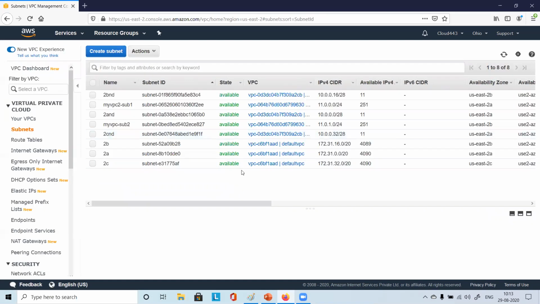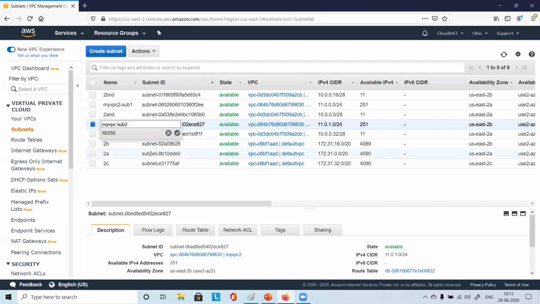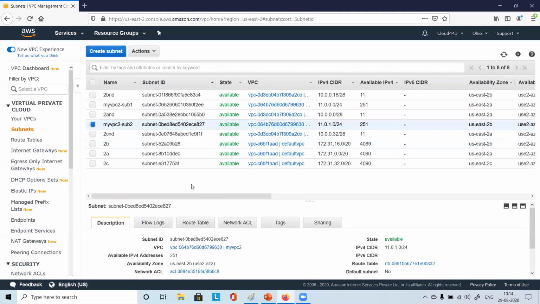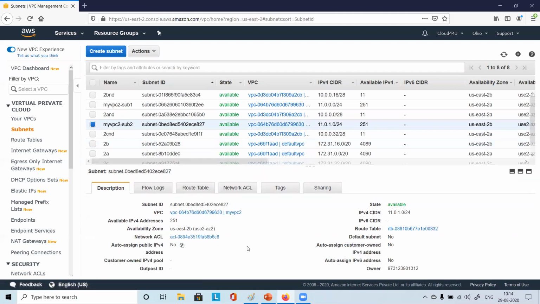It got created. So my VPC, oh, I named it like my VPC sub 2. So okay, anyways, it's unique. I can anyways modify as well. My VPC2 sub 2. You can also modify here itself. So I just modified it, and just a tag, name tag.